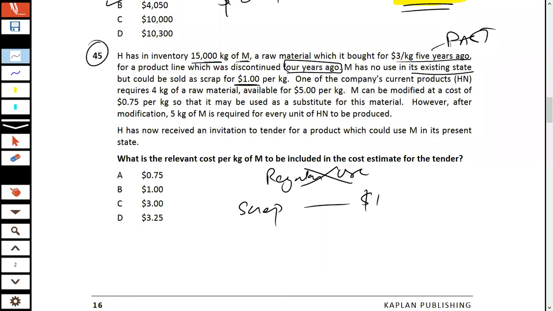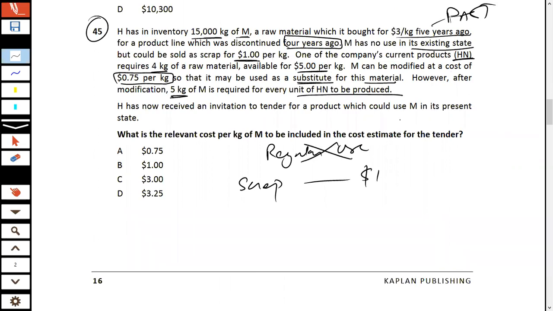It says one of the company's current products, HN, requires 4 kg of a raw material available at $5 per kg. M can be modified at a cost of $0.75 per kg so that it can be used as a substitute for this material. However, after modification, 5 kg of M is required for every unit of HN produced.